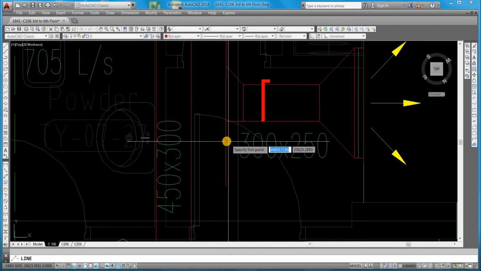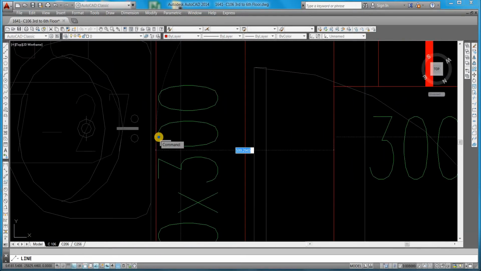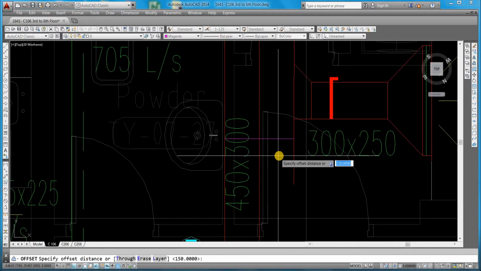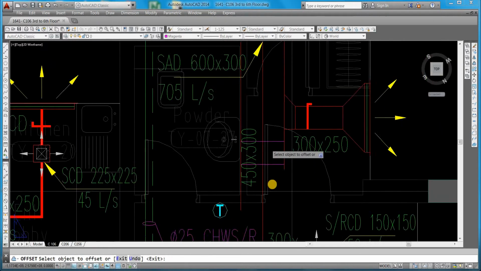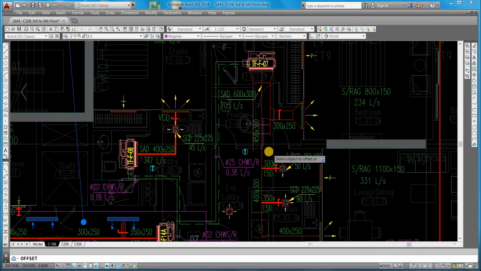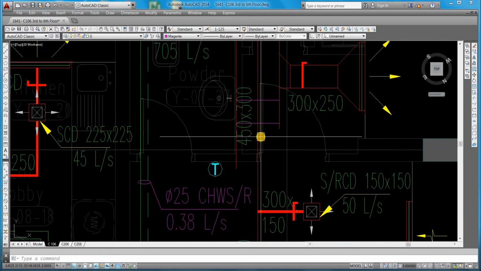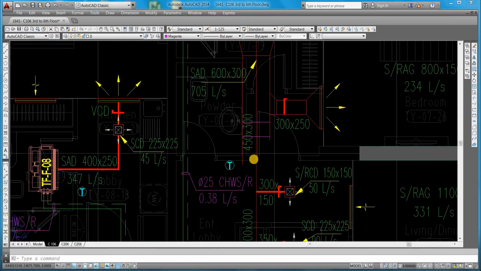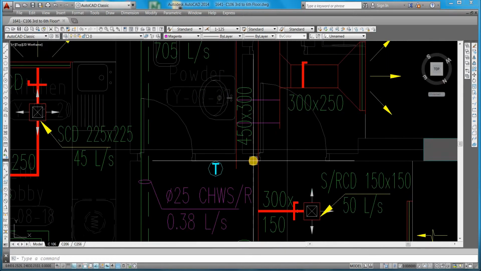So what will we do now? Again, we need to reduce this place. Again we need to take offset 300, because now the duct size will be reduced. Now it is a 400 by 300 duct size. So from this center point, not 400, 450. From this center point, 450 means 225 by 225.